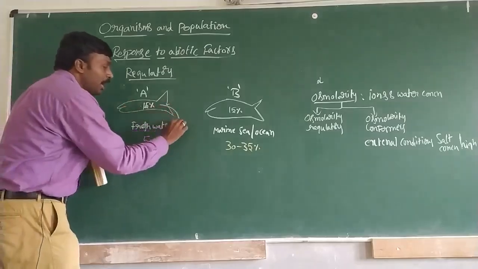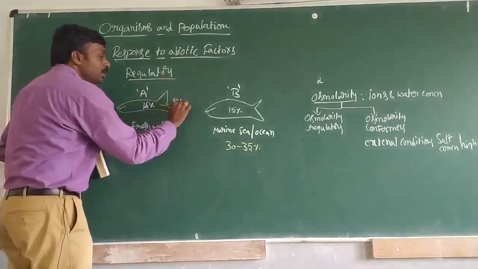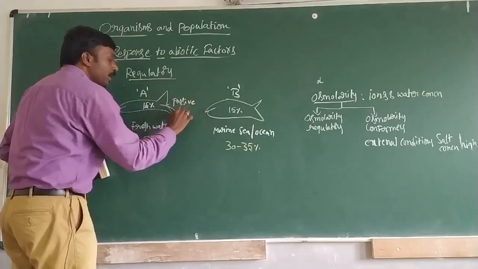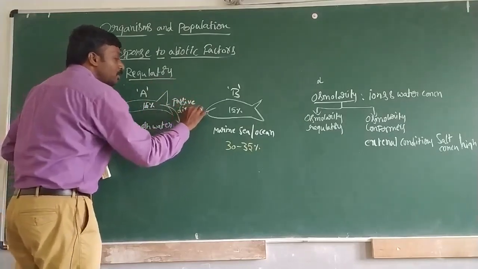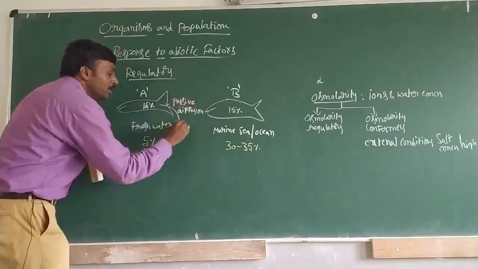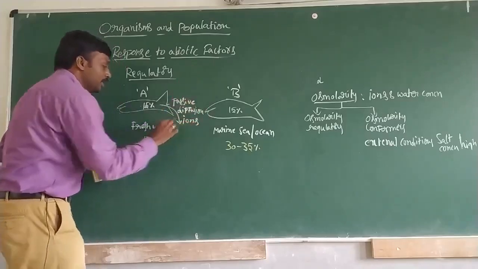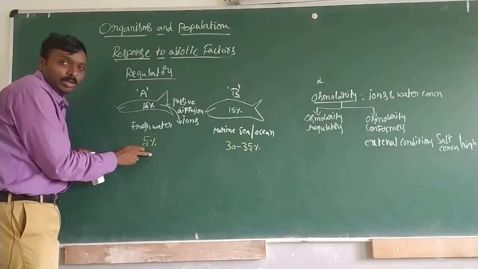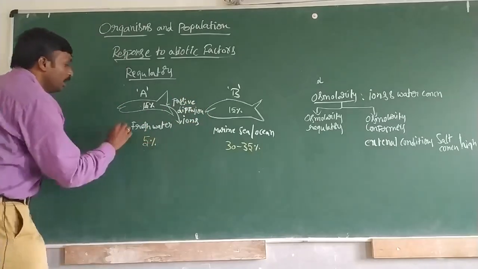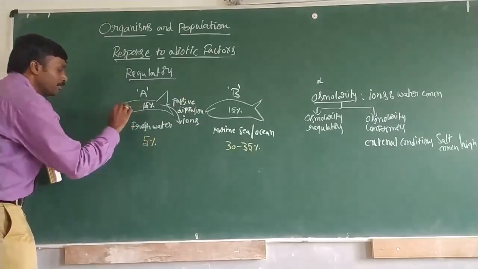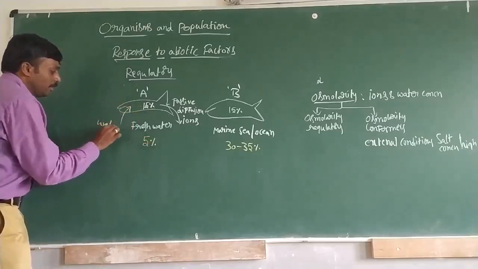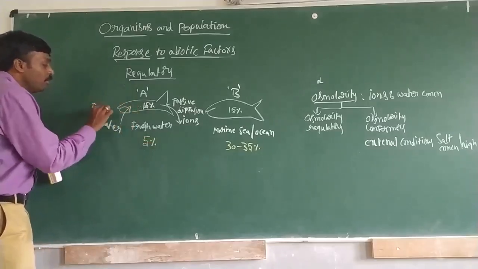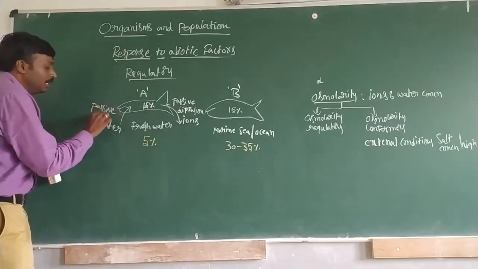That means ions will be showing passive diffusion. Passive diffusion of ions from high concentration to low concentration, and at the same time passive movement of water.